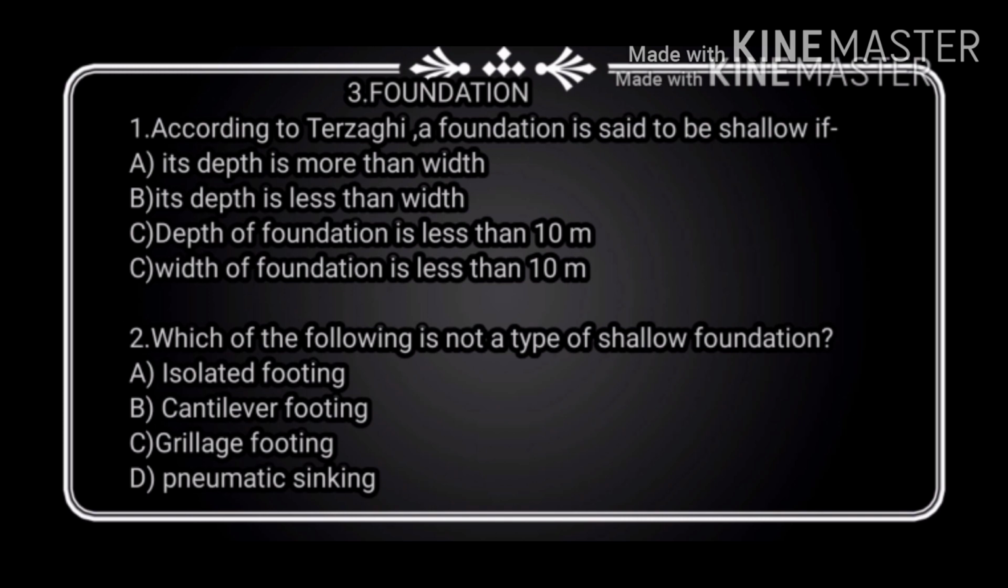Now the second question is, which of the following is not a type of shallow foundation? Option A, isolated footing, option B, cantilever footing, option C, grillage footing, and option D, pneumatic sinking. Options A, B, C are types of shallow foundation, but option D, pneumatic sinking, is a type of deep foundation. Therefore option D is the correct answer.